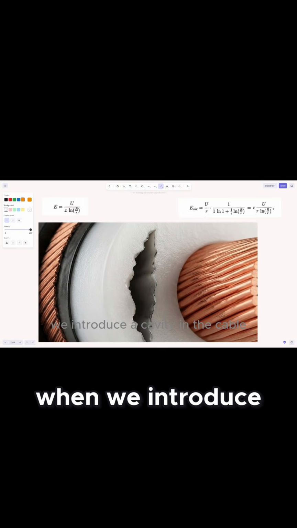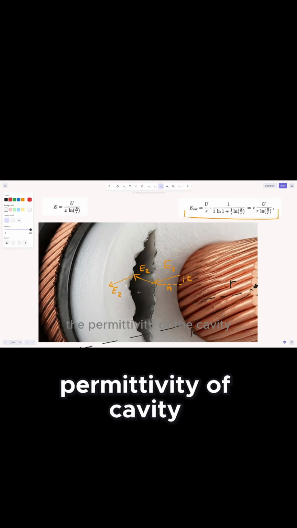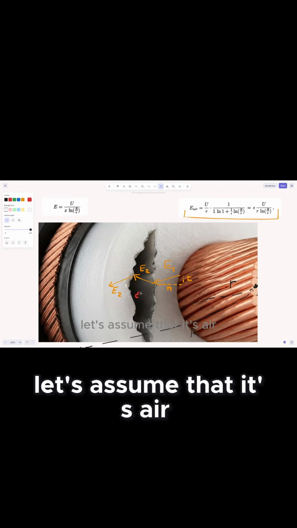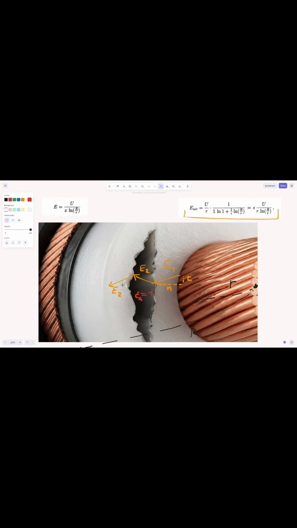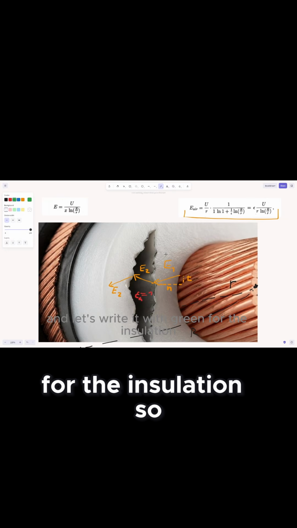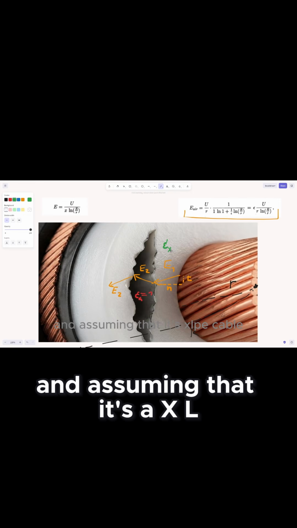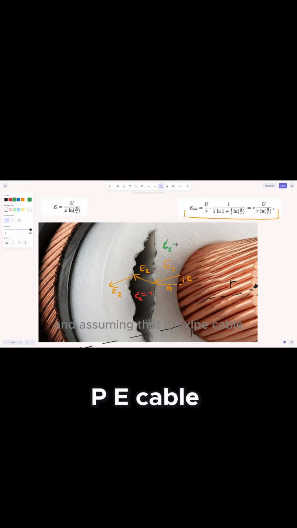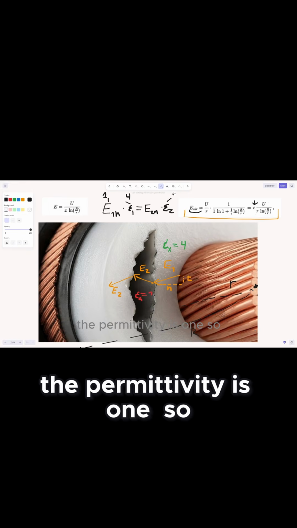But what happens when we introduce a cavity in the cable? Permittivity of the cavity, let's assume that it's air, then it's 1, and A for air. And let's write it with green for the insulation. So permittivity of the insulation, and assuming that it's an XLPE cable, then that would be 4. Inside of the air gap, the permittivity is 1.